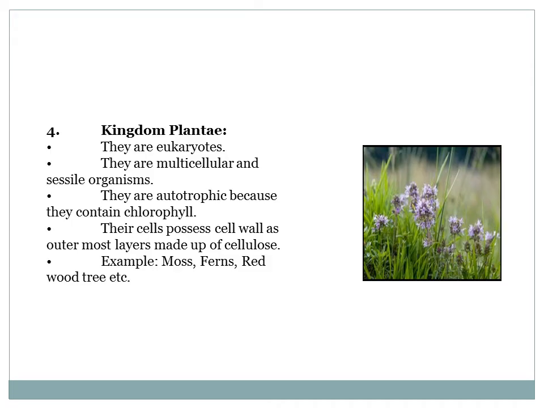Now the fourth kingdom is kingdom Plantae. These are eukaryotes. They are multicellular and sessile organisms. It means they have many cells and they cannot move from one place to another. They are autotrophic because a green pigment, chlorophyll, is present in them, therefore they make their own food through the process of photosynthesis. Their cell wall is the outermost layer of the cell, made up of cellulose. Their examples are moss, ferns, redwood tree, etc. The examples are shown in this figure also.